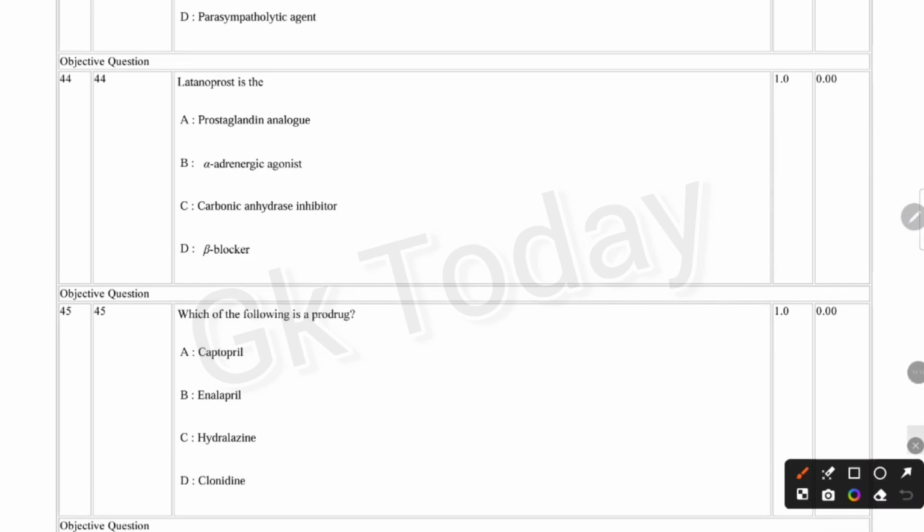Latanoprost is a prostaglandin analog, alpha-adrenergic agonist, carbonic anhydrase inhibitor, or beta blocker. Correct answer is option A, prostaglandin analog. Which of the following is a prodrug? Captopril, enalapril, hydralazine, clonidine. Correct answer is option B, enalapril.